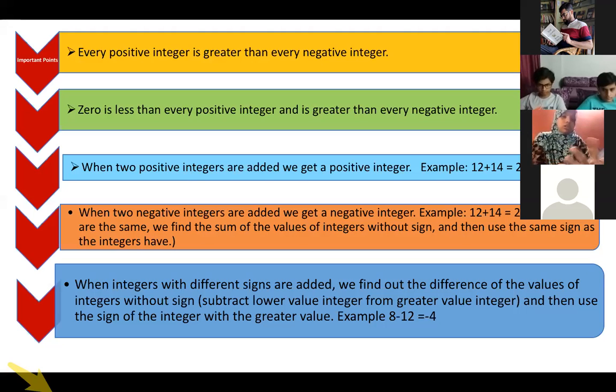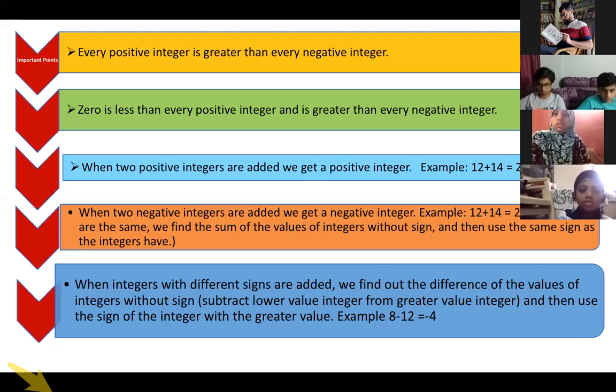Okay, tell me minus 100 and 2. Which number is greater? 2. 2 is greater, because on the number line 2 is on the right hand side and minus 100 is on the left hand side. So always visualize numbers on the number line and you will be able to know.